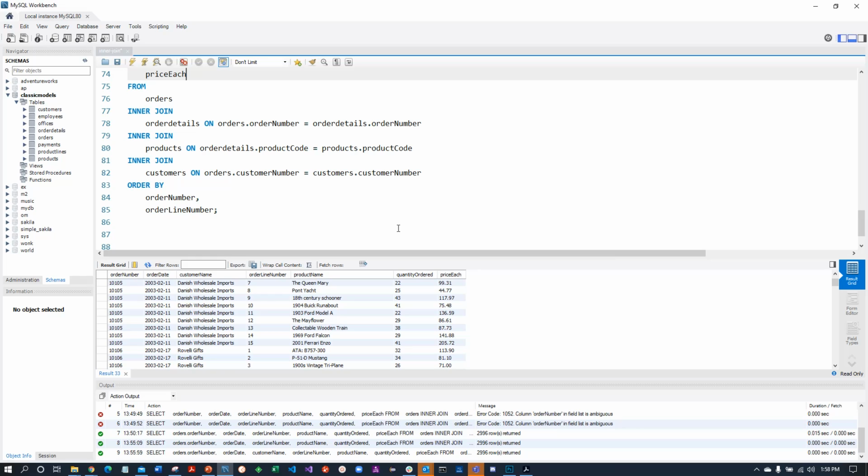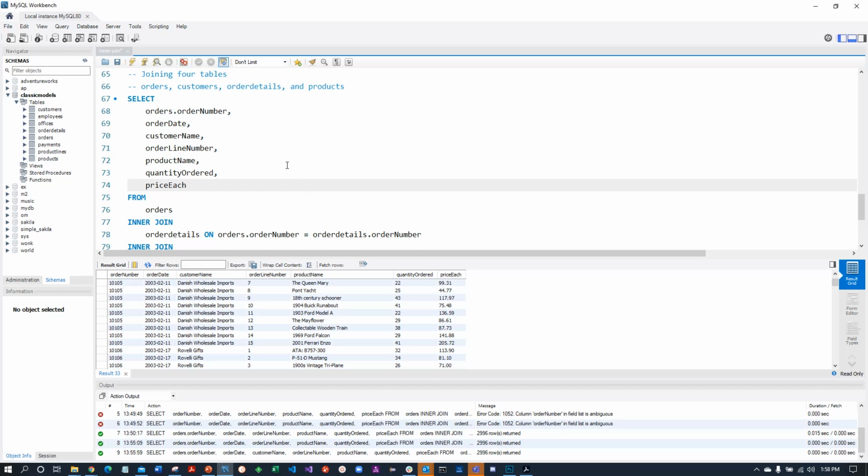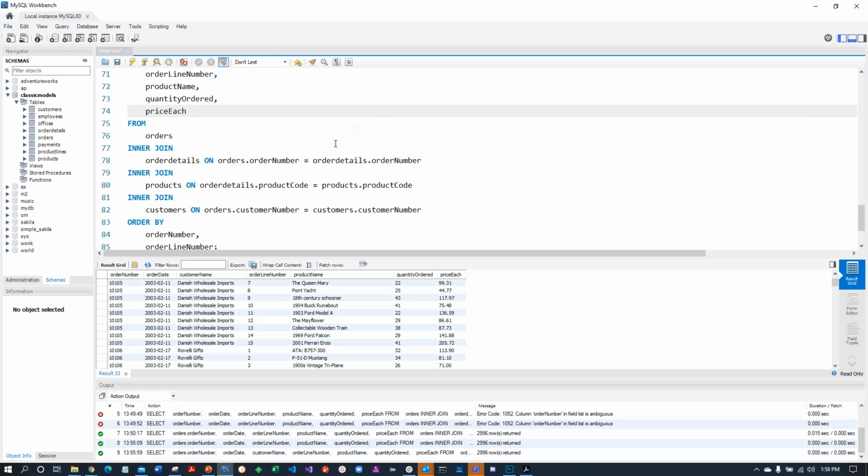So multiple tables with inner join. And next time we'll discuss outer join, also a very valuable way to pull together business information for our queries. So outer join next time.